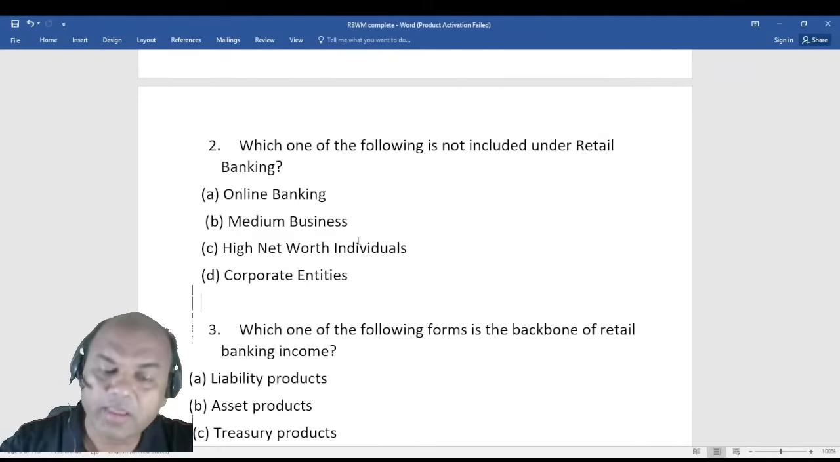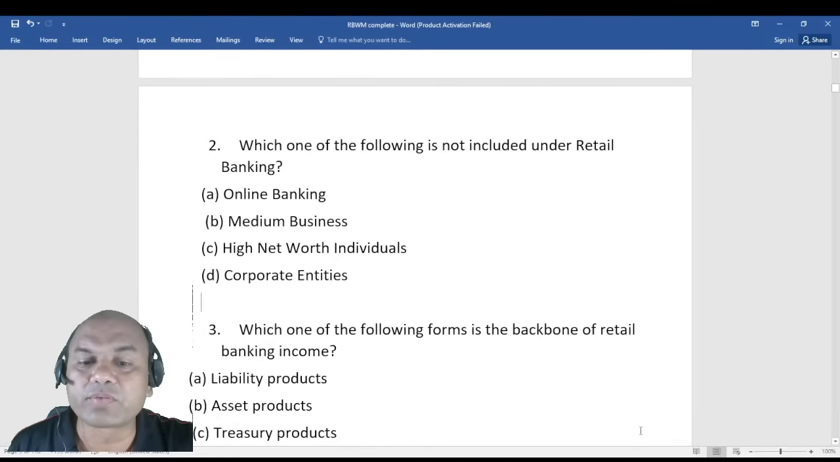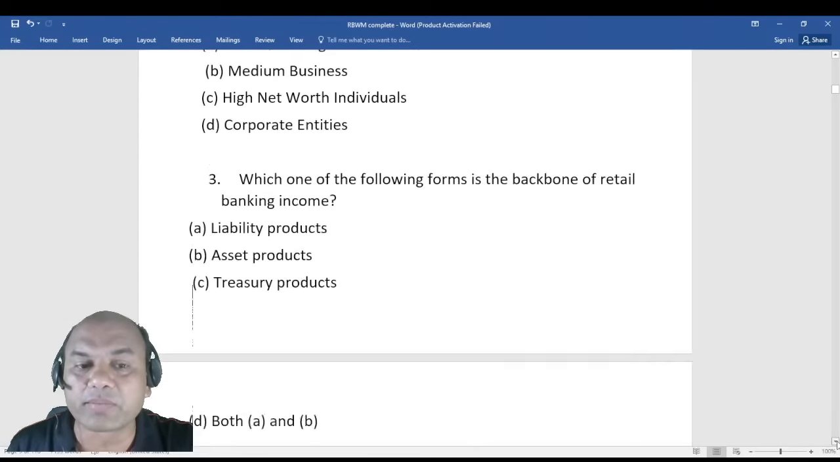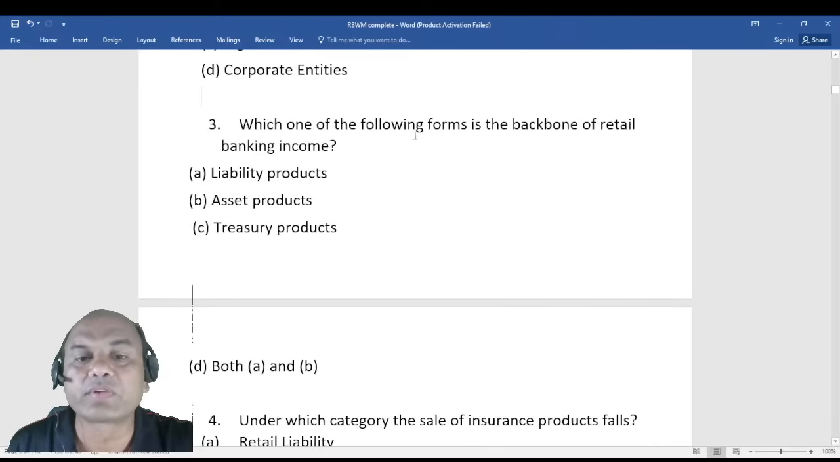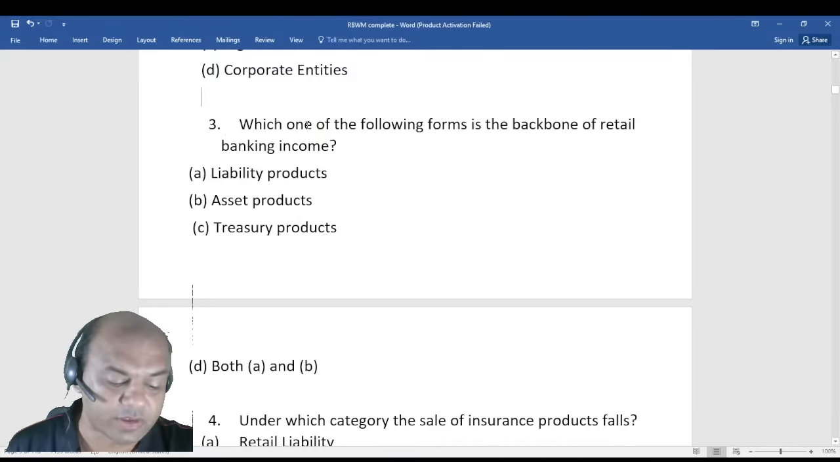Okay. Next one. Which one of the following is the backbone of retail banking income? So what is the backbone over here? Which one of the following is the backbone of retail banking income? Liability products, asset products, treasury products, both A and B. Retail banking. Now third answer I want.